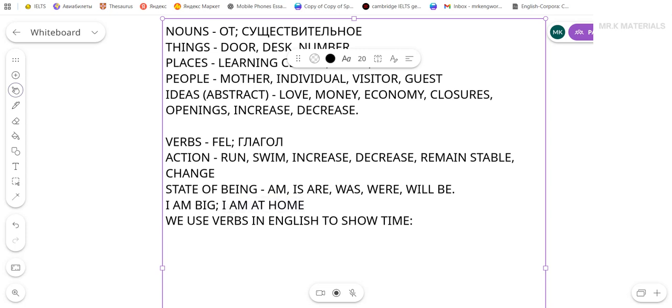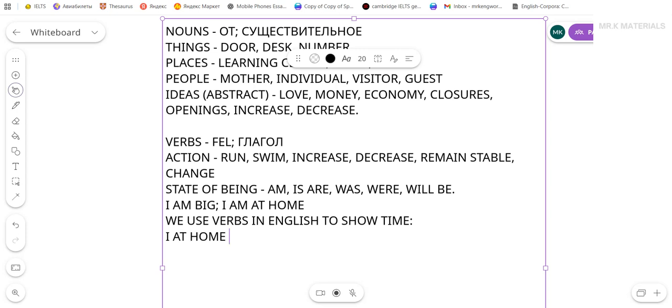I am at home, and I will remove my state of being, or I will remove any verbs. I have noun, I have preposition, at, and I have noun, home. There is no verb. Now, how do I understand the time? Am I at home right now? Was I at home yesterday? Or I will be at home tomorrow? I don't know. There is no information here.